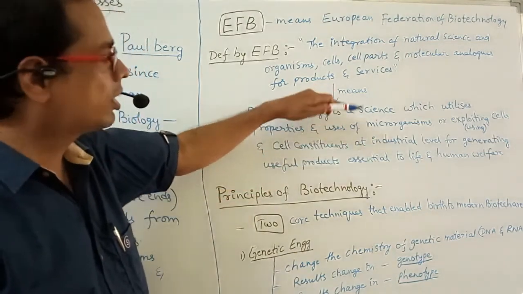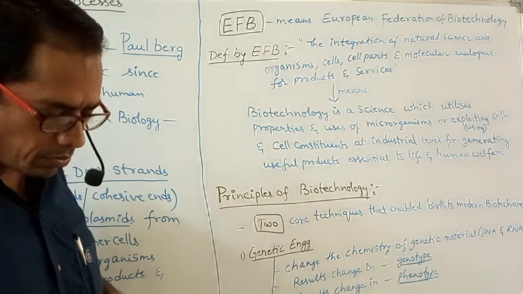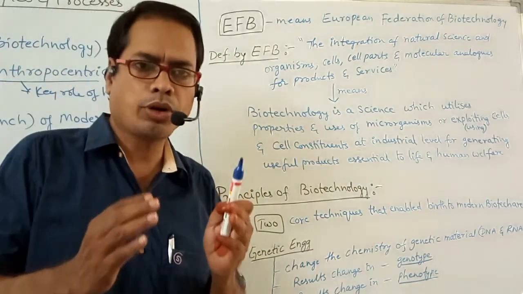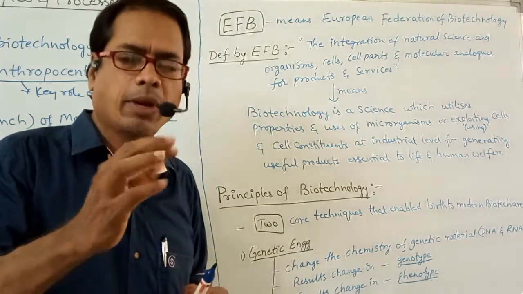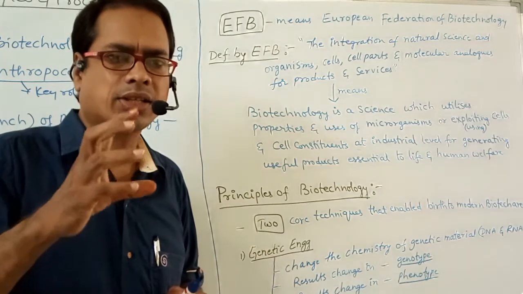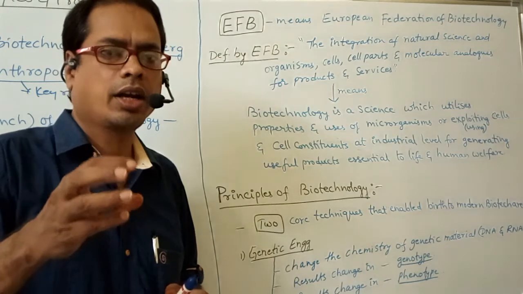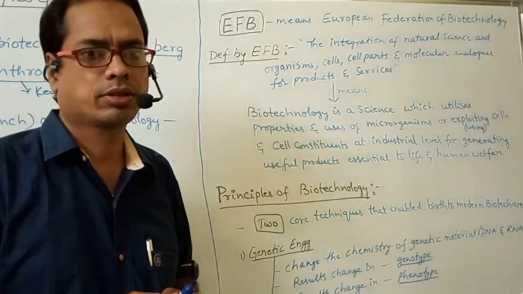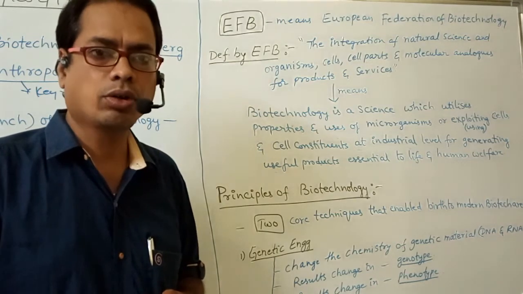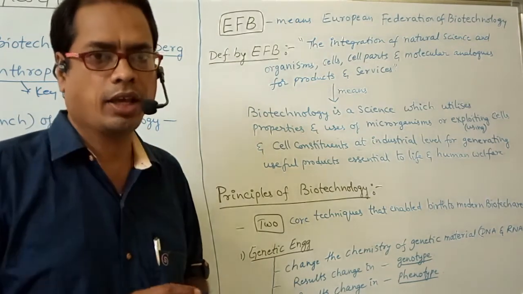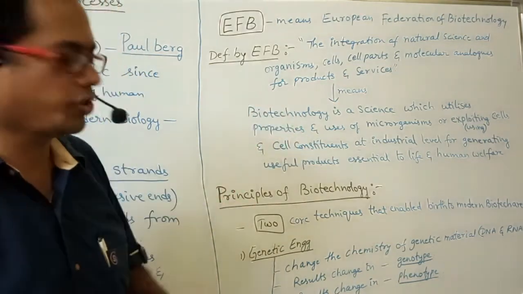That means in biotechnology we are able to produce many different products by using live microorganisms, cells, cell parts or cell constituents, or molecular analogues, on a large scale, which are useful to human welfare. That is so called biotechnology. Right.